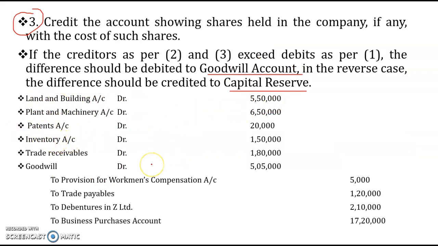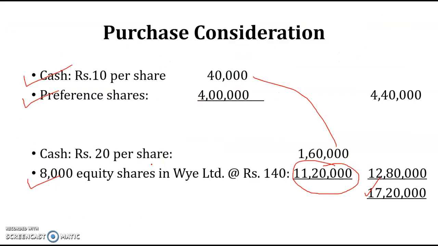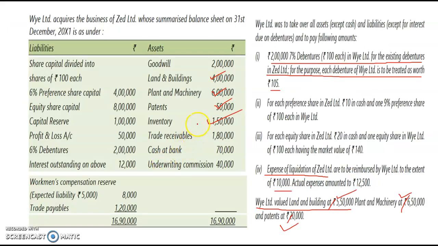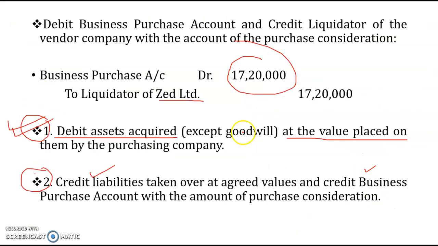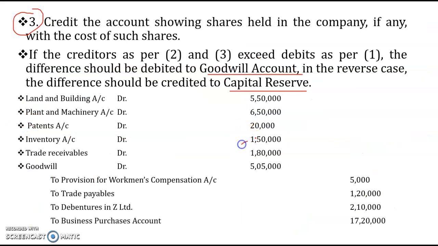Then we have inventory and trade receivables. So we pass the entries in inventory for the same amount and trade receivables for the same amount. We keep goodwill blank, or it may be capital reserve even. So then we go to the liability side.